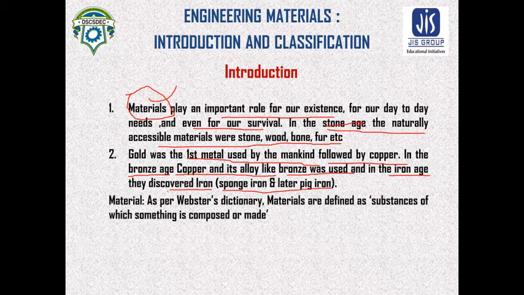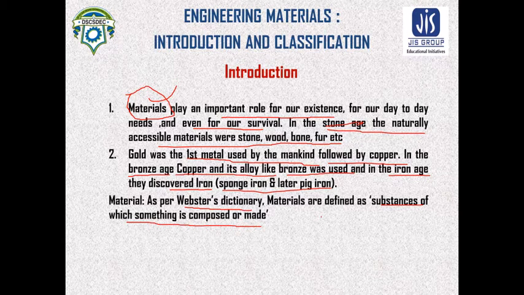So as per the scientific definition of material, as per Webster's dictionary, materials are defined as the substances of which something is composed or made.